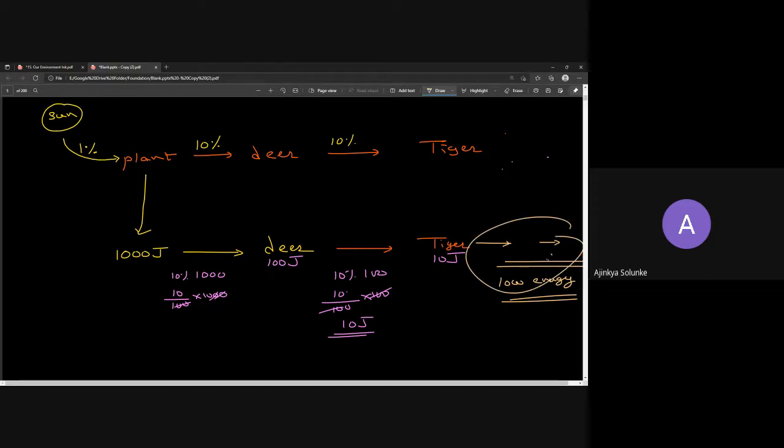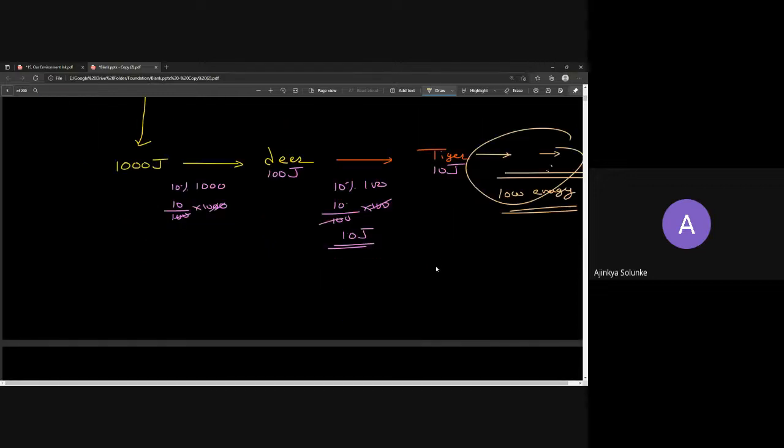Okay, so what conclusion can be drawn from this? Can we say these food chains we are talking about are limited? They are limited, let us say to 4 to 5 members.